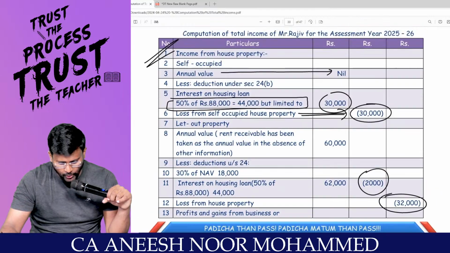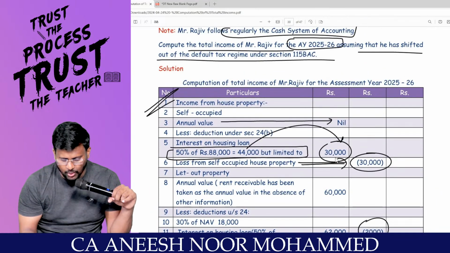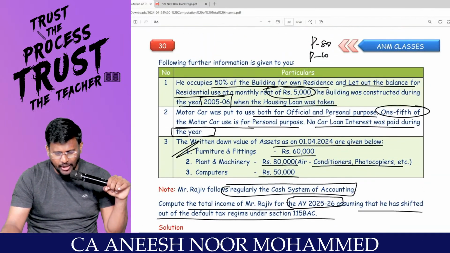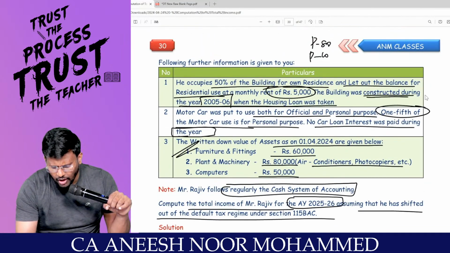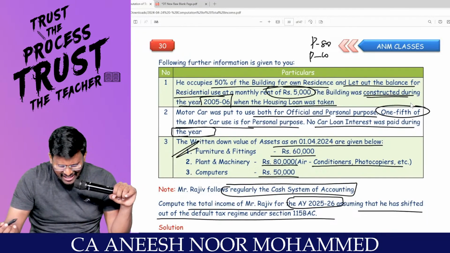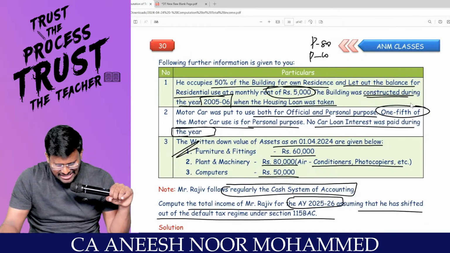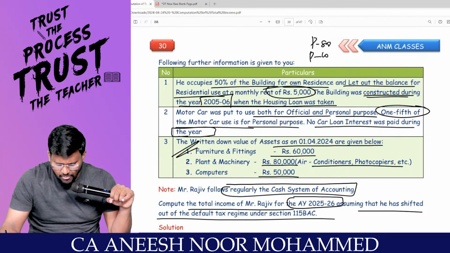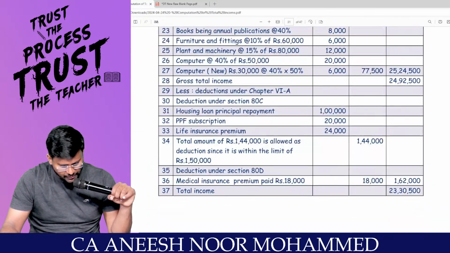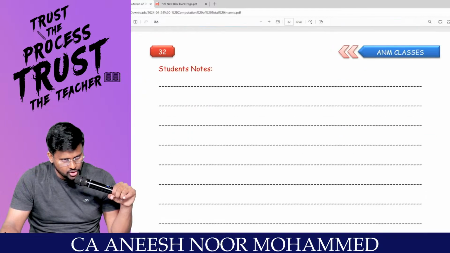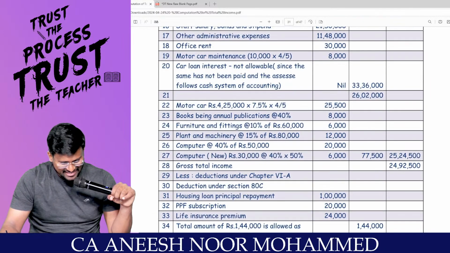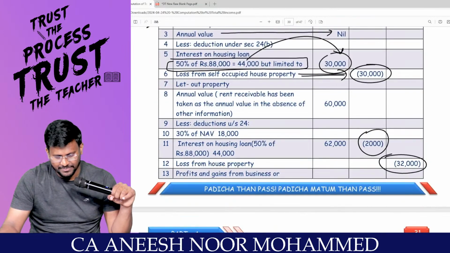My question to you is why it has to be restricted to 30,000? For what purpose has the loan been taken? Construction, not for repair. Yes, sir. Is there anything in the question to restrict the loan? Any specific note given like that? Nothing. Only the students' note is there. Correct, sir? Let it be there. We'll proceed.